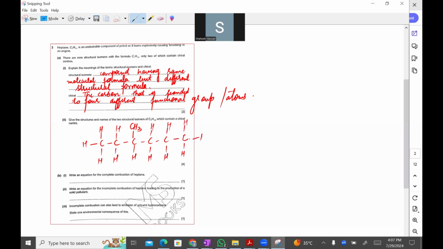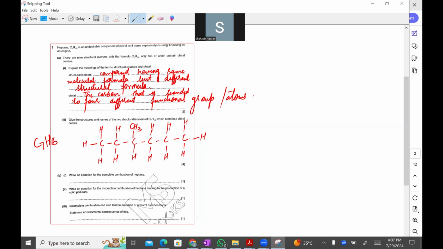So you can count the number of atoms. The carbon is 1, 2, 3, 4, 5, 6, 7. So this is C7, and hydrogen is 1, 2, 3, 4, 5, and 8, 9, 10, 11, 12, 13, 14, 15, 16. So hydrogen is 16.